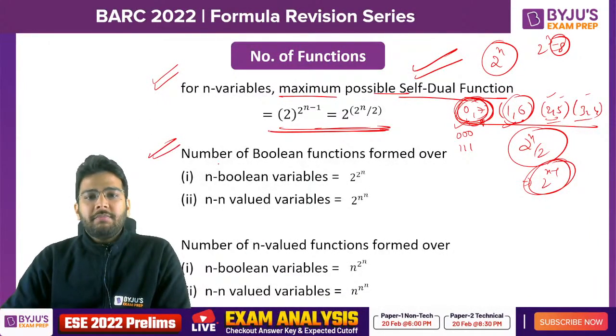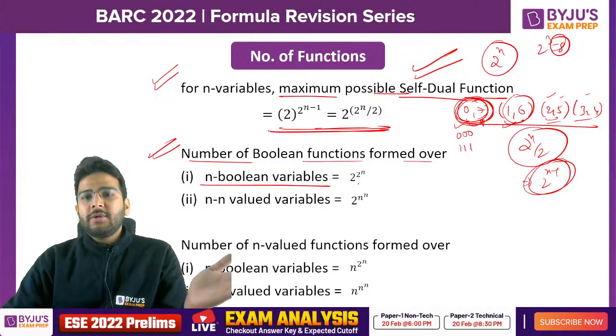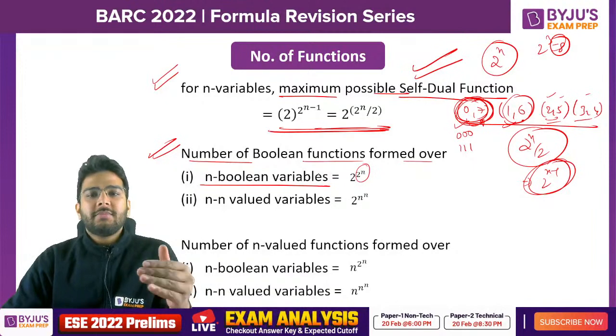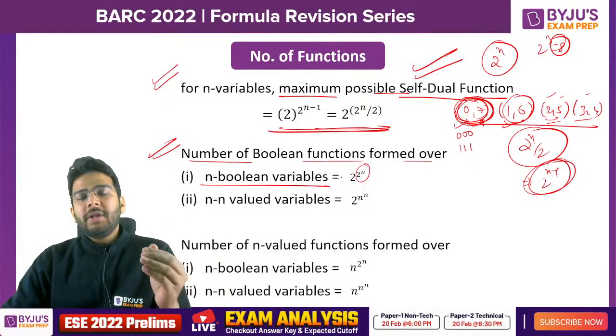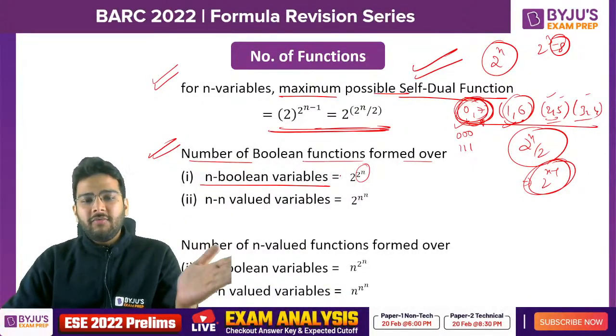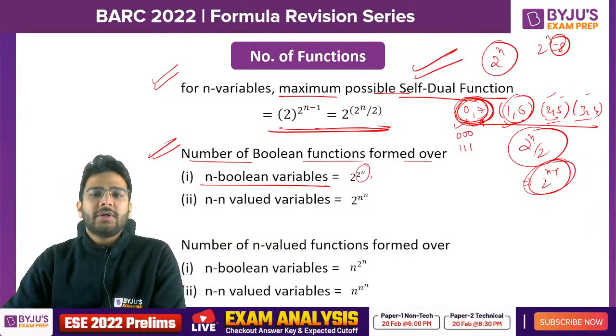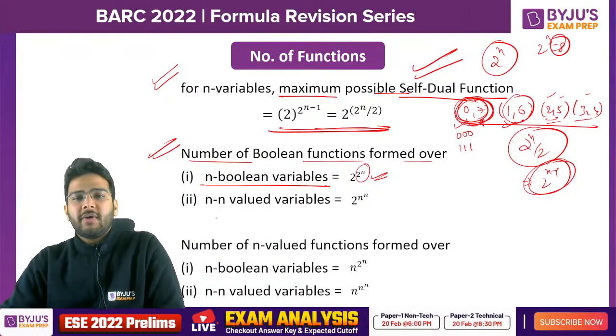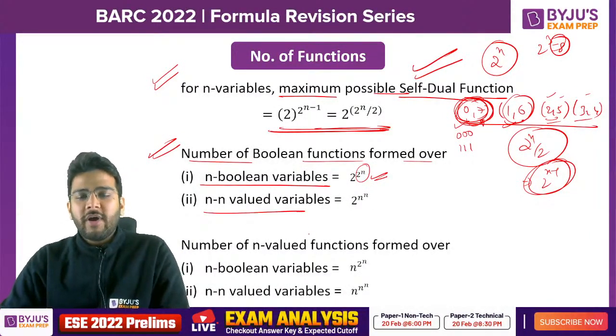Now this is also simple. Number of Boolean functions formed over n Boolean variables. If you have n Boolean variables, 2 raised to the power n combinations will be possible. Each combination out of 2 raised to the power n, we can map to either 0 or 1. So it is going to be 2 raised to the power 2 raised to the power n.